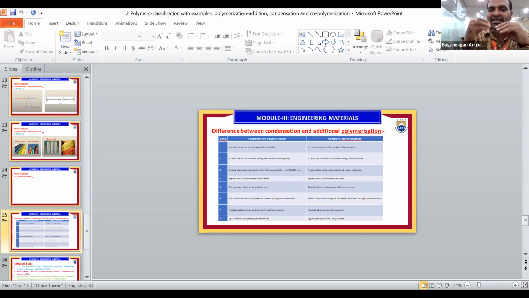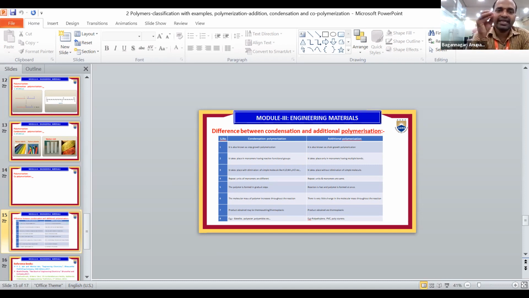The product obtained in condensation polymerization may be thermoplastic or thermosetting. In addition polymerization, the polymer is thermoplastic only. What is thermoplastic and what is thermosetting? We will discuss one by one after that. The examples of condensation polymerization are nylon 6, bakelite, polyester, polyamides, etc. And for addition polymerization, polythene, polyvinyl chloride, polyacrylonitrile, polystyrene. These are all the differences between condensation polymerization and addition polymerization.